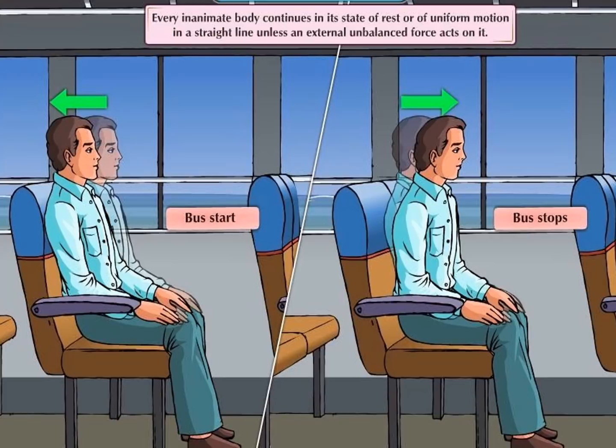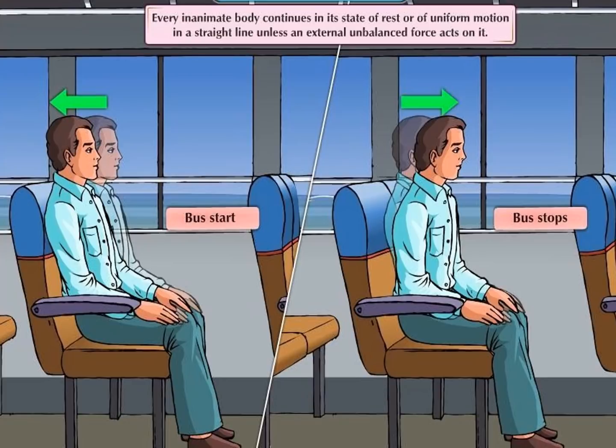Suppose that we are sitting and the bus is not moving. We sit over there, and suddenly when the bus starts, we get a jerk backward. We move towards the back. So this is an example of inertia. Inertia means a body tends to be in rest, that is when the bus is starting, or the body tends to be in motion, that is when the bus is moving and suddenly it stops.